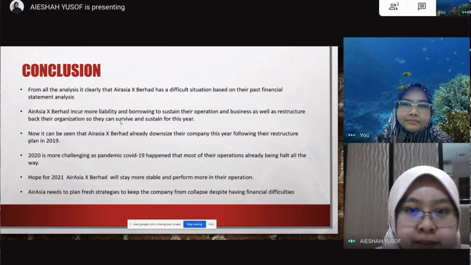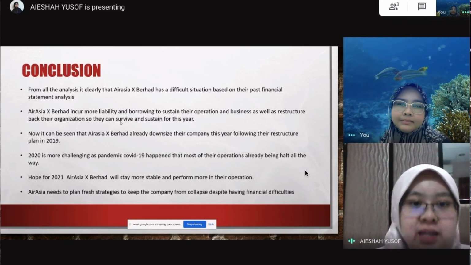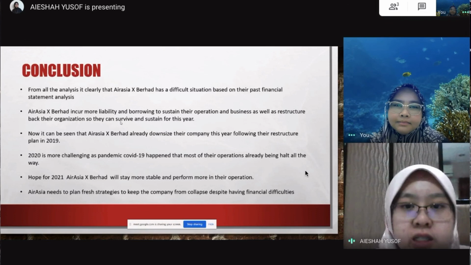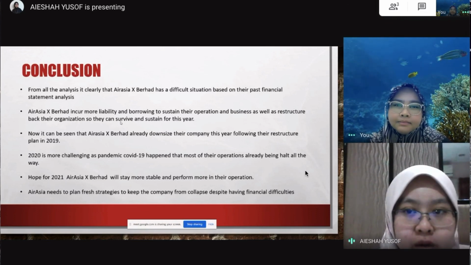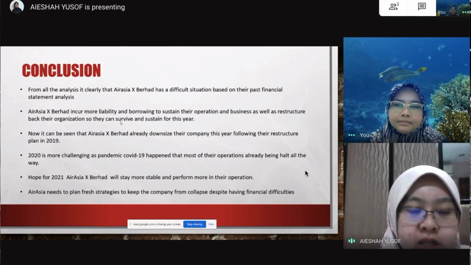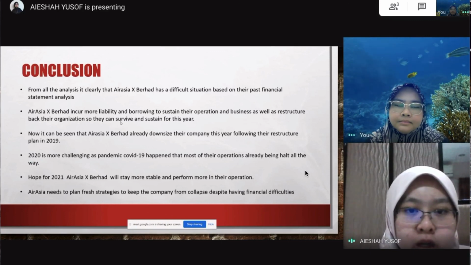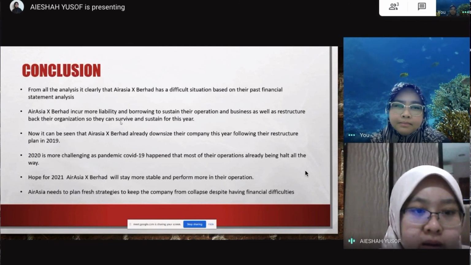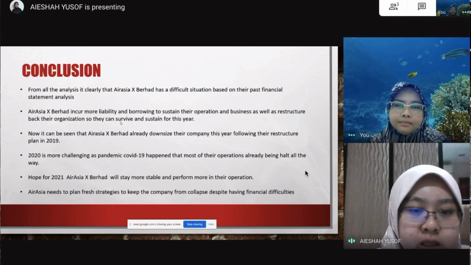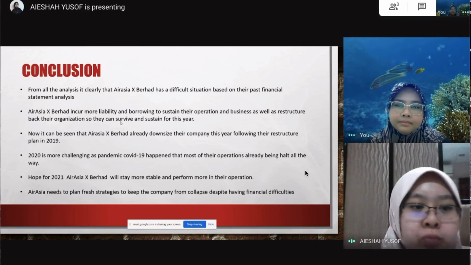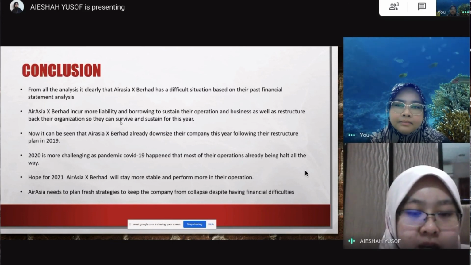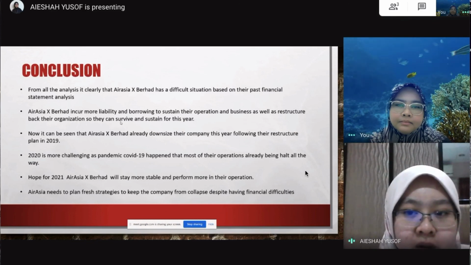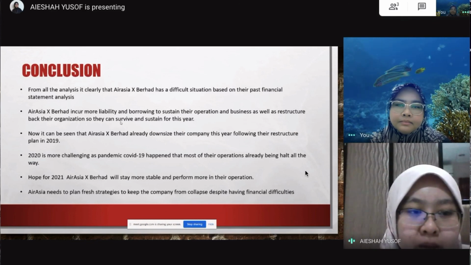Last, conclusion. From the analysis, it is clear that AirAsia X Berhad has a difficult situation based on their past financial statement analysis. AirAsia X Berhad incurred more liability and borrowing to sustain their operation and business, as well as restructure their organization so they can survive and sustain this year. Now, it can be seen that AirAsia X has already downsized their company this year following their restructuring plan in 2019.